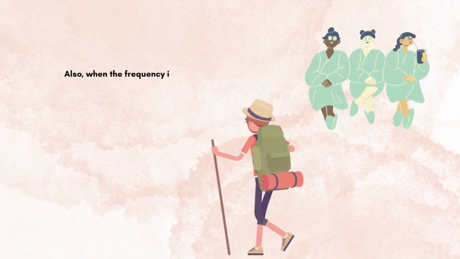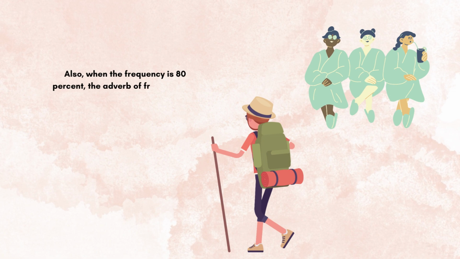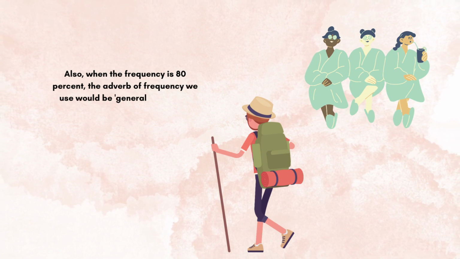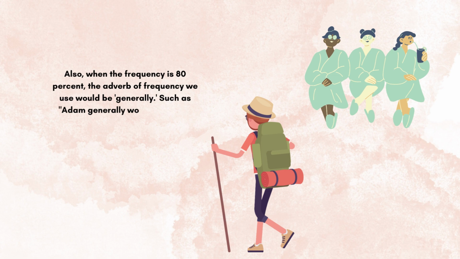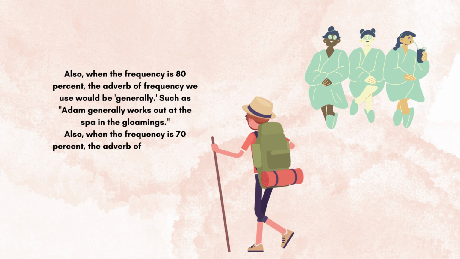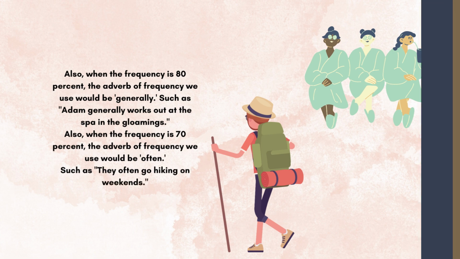Also, when the frequency is 80%, the adverb of frequency we use would be generally. Such as Adam generally works out at the gym in the evenings. Also, when the frequency is 70%, the adverb of frequency we use would be often. Such as, they often go hiking on weekends.